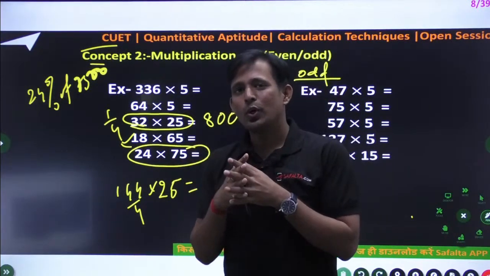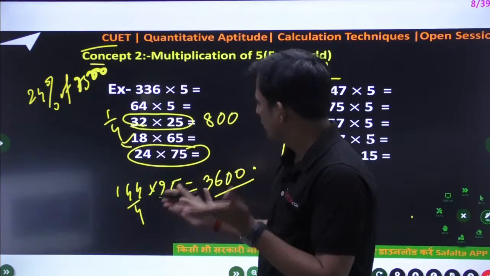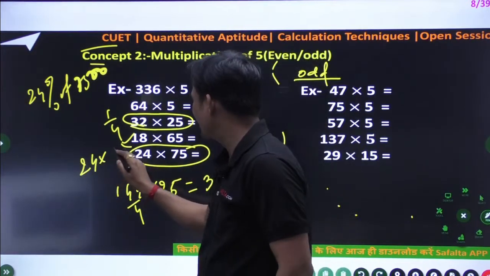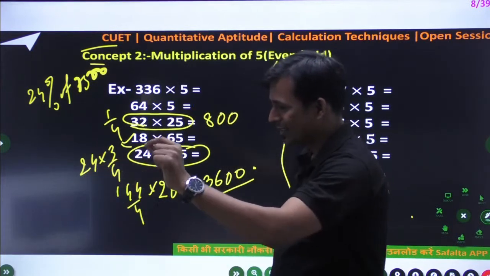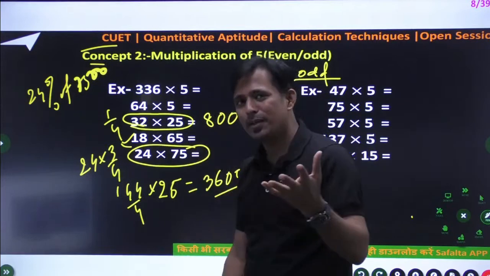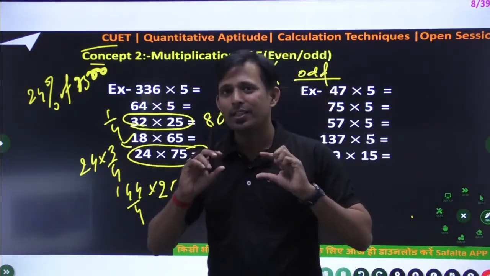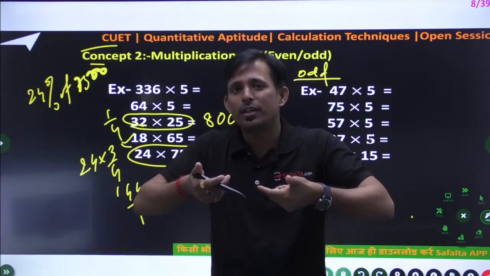Suppose anyone asks you what is the multiplication of 75 into 24, ending with 5. Okay. Simple. 24 ka you can write 3/4. Listen guys. If anyone is having a problem, please ask me. 24 का 3/4 मैंने ले लिया. Means take the 75% of 24.